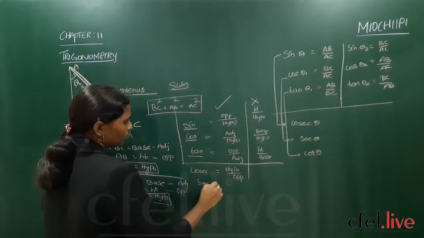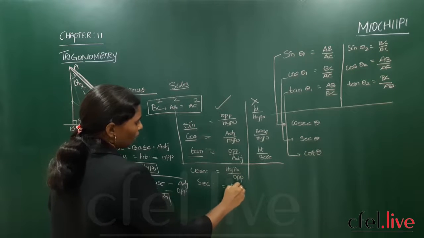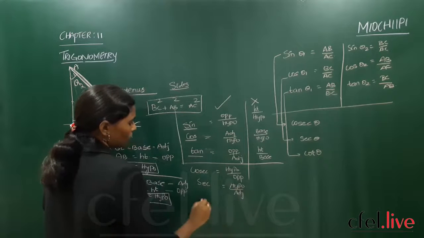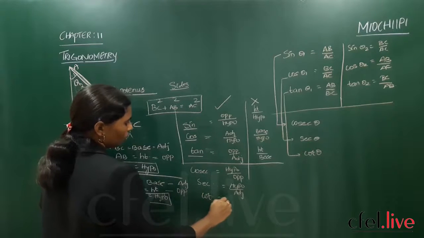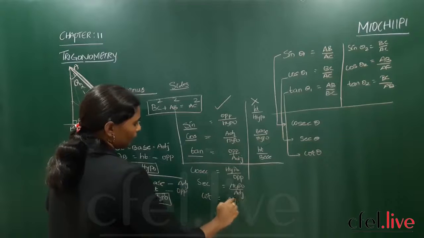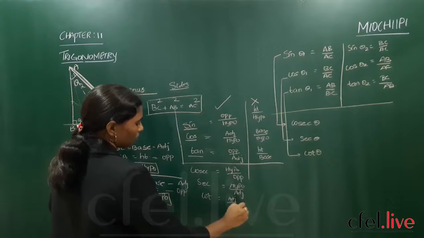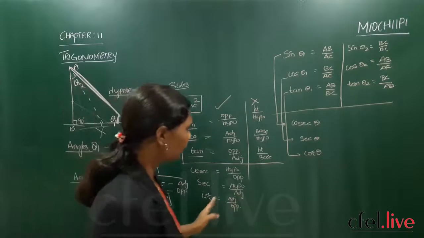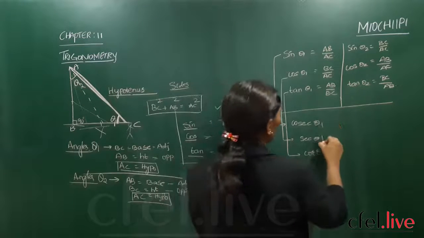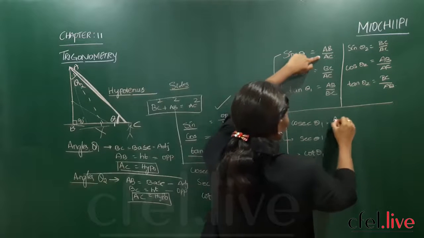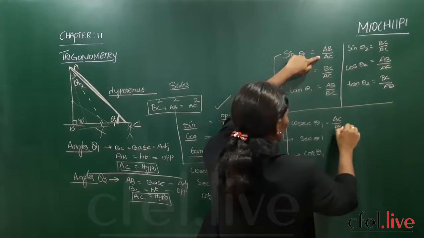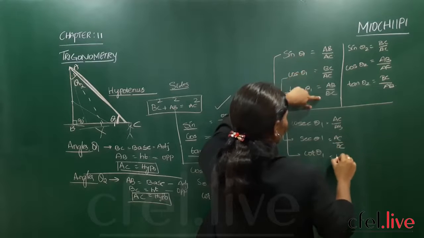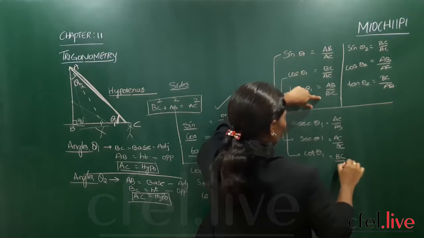Now sec theta is equal to hypotenuse by adjacent. Now cot is equal to adjacent by opposite. Right? So by using this, now can you write for theta 1? AC by AB, AC by BC, BC by AB.